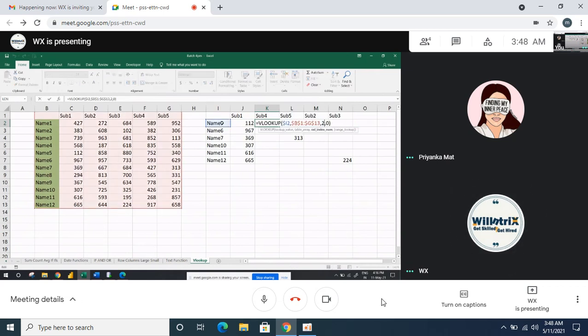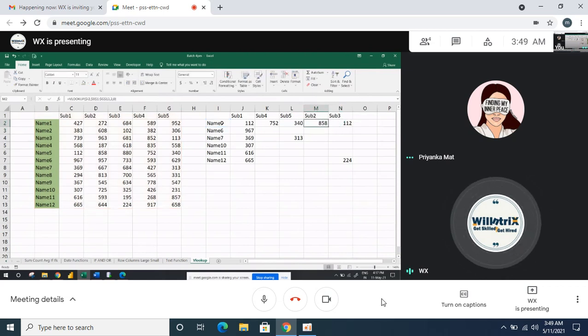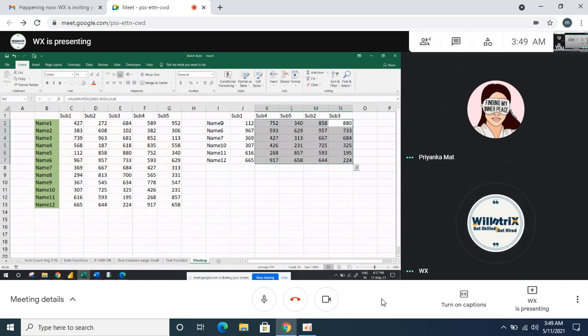This is column 5, then this is column 6, then column number 3, and column number 4. Then drag down, Control D. Very easily you can fetch the data by giving the column index number, by counting the columns later. Understood?